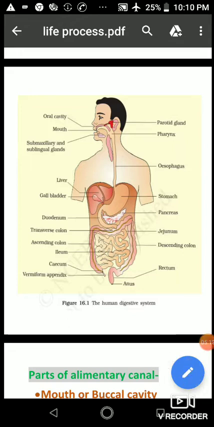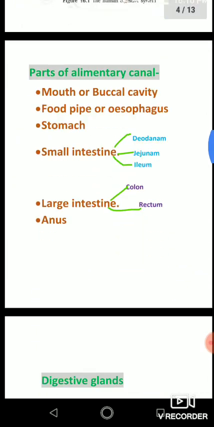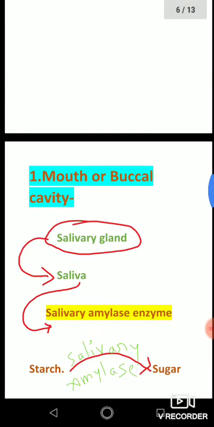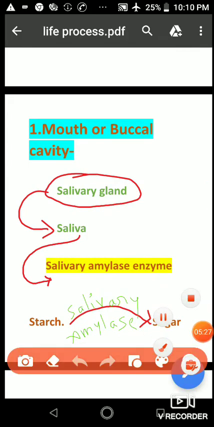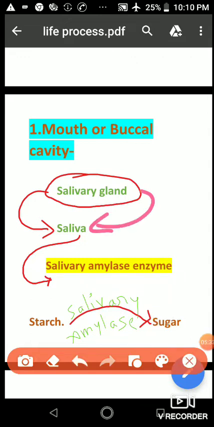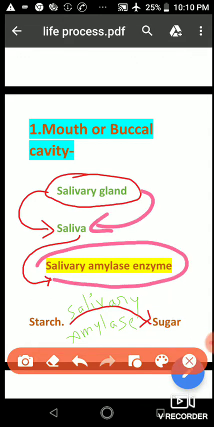Students, this saliva also helps in digestion, because saliva contains an enzyme called salivary amylase. Now what is the function of this enzyme?